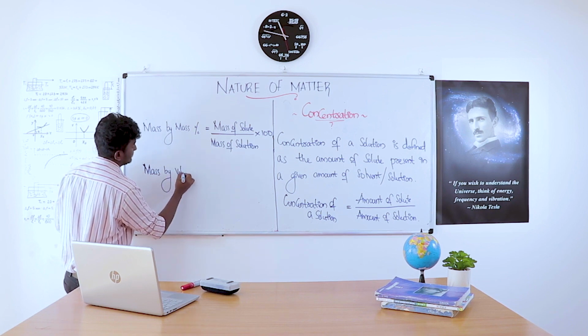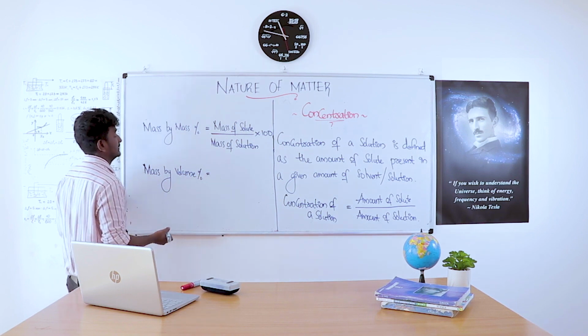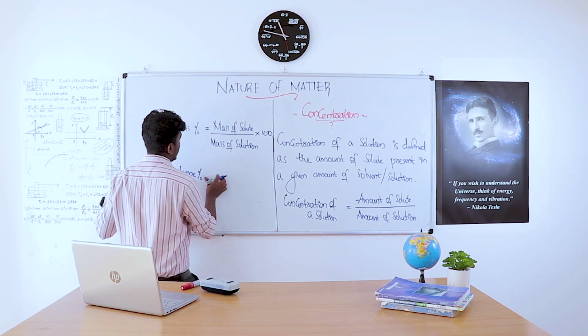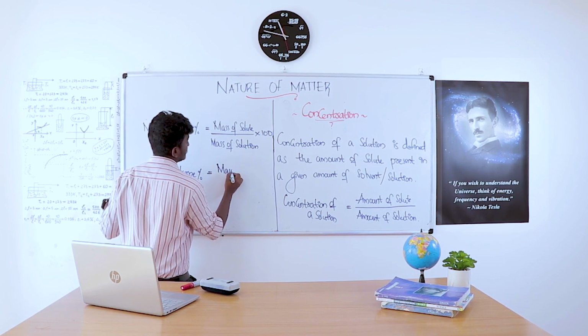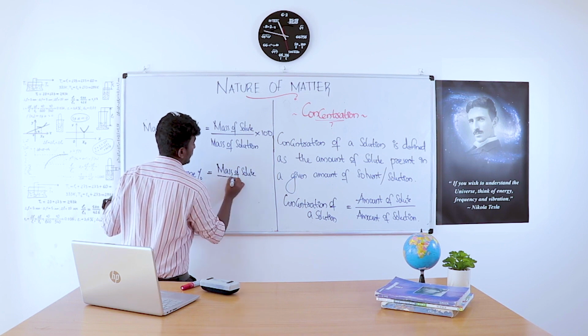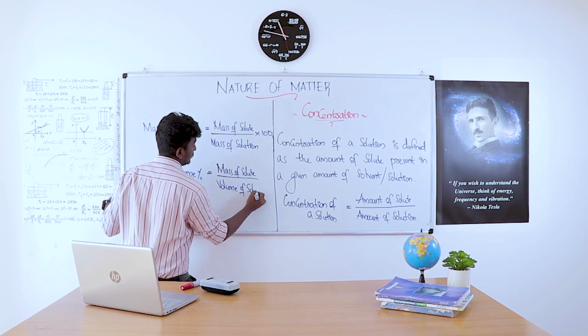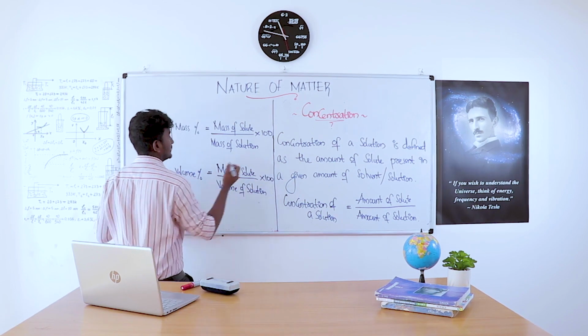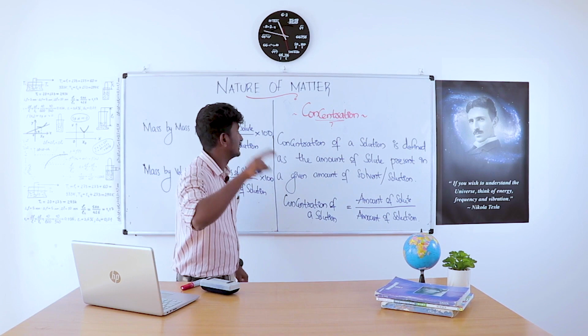And the second method is mass by volume percentage. Mass by volume percentage is defined as mass of solute by volume of solution into 100. These are the two ways to express concentration of a solution.